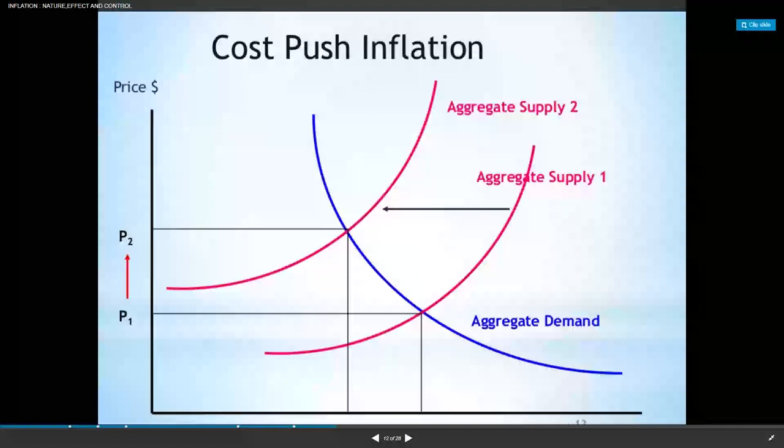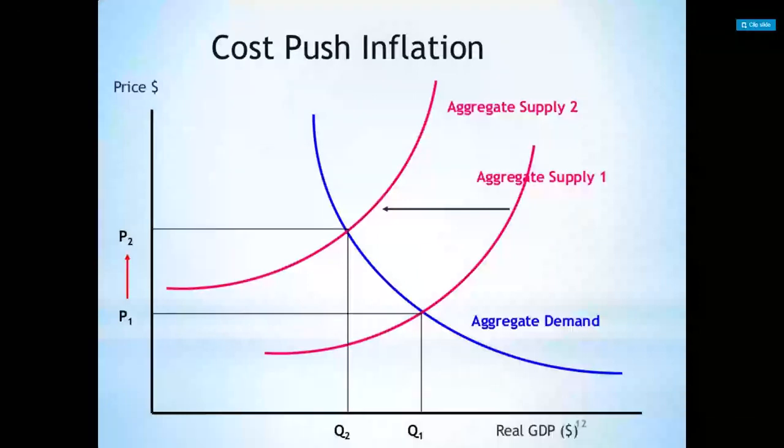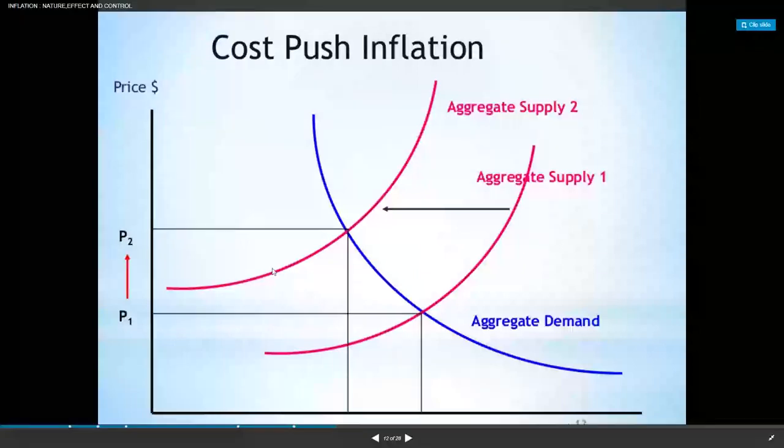What is happening when there is an increase in demand, how it is affecting inflation, that we are showing with the help of this demand pull inflation. And the second one is cost push inflation. Here you can see that aggregate demand is only one curve, and why is the inflation occurring in this economy? There is an increase in the wage rate or the cost of the raw materials is increasing.